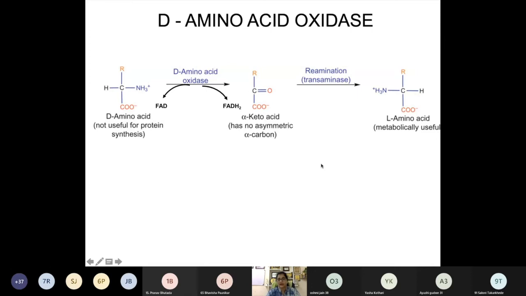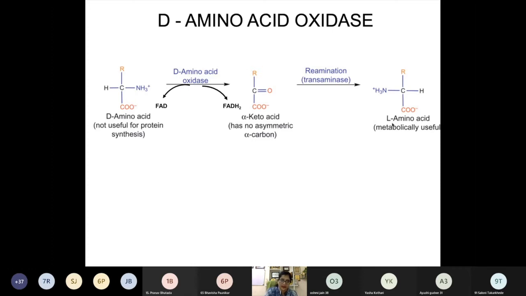Now this keto acid, by the transamination reaction, undergoes reamination, and you get formation of L amino acid. Now this L amino acid is metabolically useful. It can get incorporated in the protein, or it can get oxidized by L amino acid oxidase further. So this is the role of D amino acid oxidase.